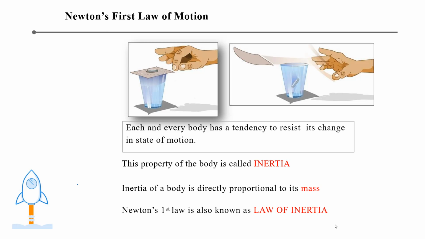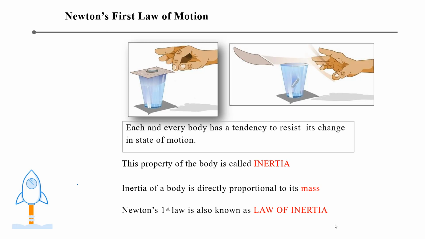Now, whatever example I have taken over here, there is a glass which is full of water and a coin is placed on a piece of paper. Now when I suddenly remove the paper, the coin that was placed on the paper gets inserted into the glass. In this case, whenever you suddenly remove the paper, that means you are applying some unbalanced force. After the application of the unbalanced force, the coin still wants to be in the state of rest. So that's why it just falls down.